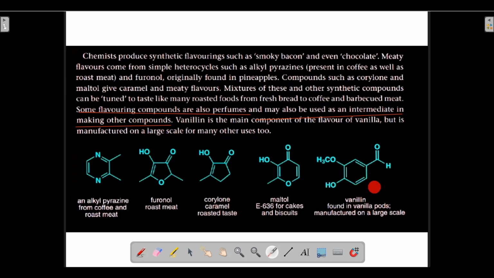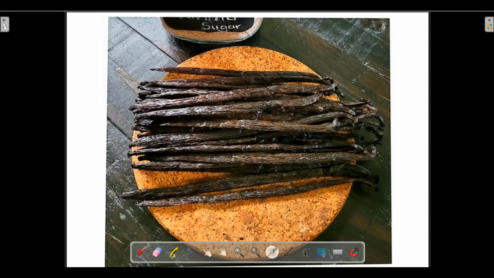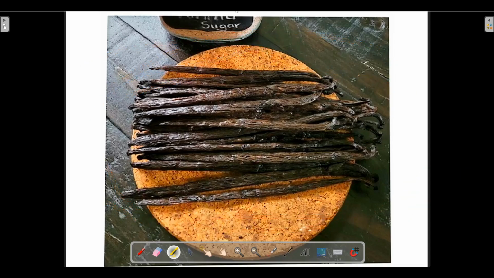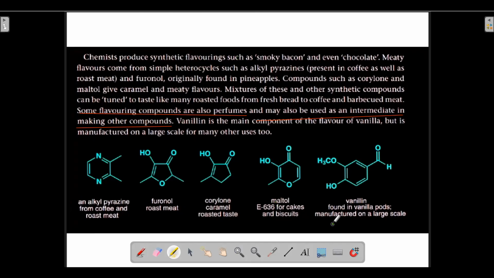For example, vanillin is an example of an intermediate used for making other compounds. This vanillin is found in vanilla pods. Now what are vanilla pods? Vanilla pods look something like this. These are vanilla pods. You must remember this particular fact, that vanilla pods look like this.